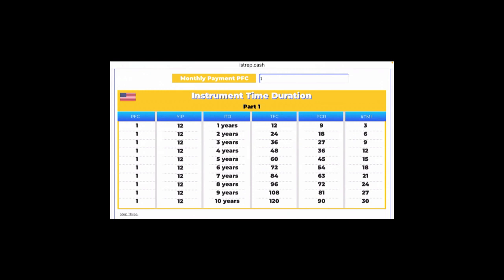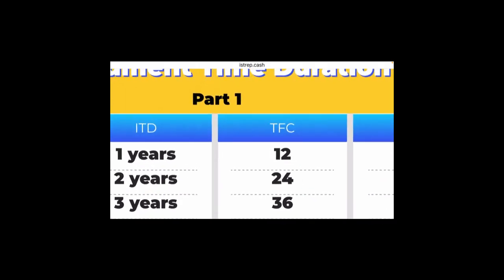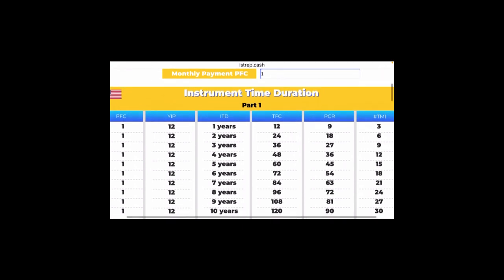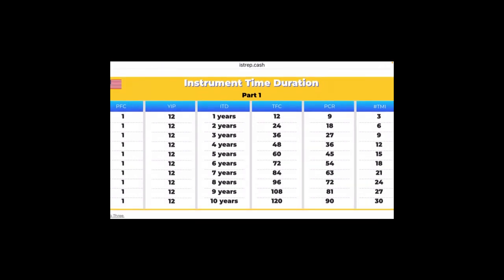We might do that for any number of years, which is the ITD, the instrument time duration. And then we have our TFC, which is the total fiat to crypto. That is how much we're going to push to the network over a year. So if we're going to push $1 a month over a year, we're going to push $12 in total.